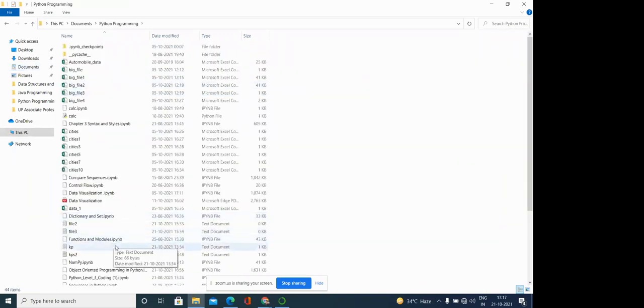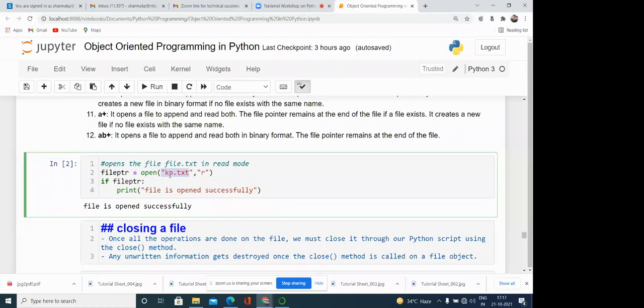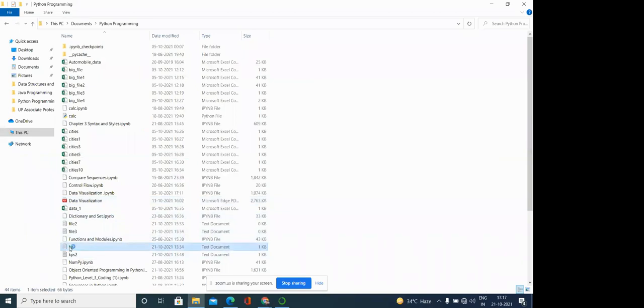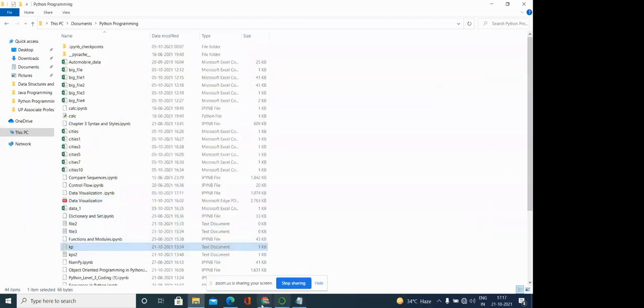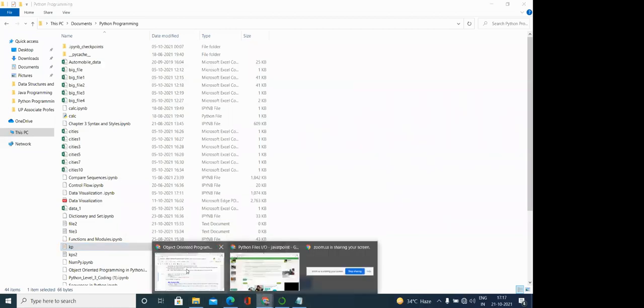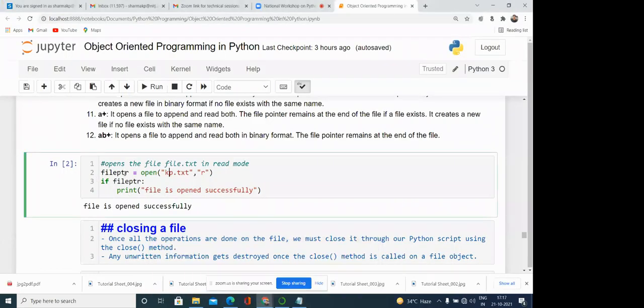So here you can see I have written kp.txt over here. Okay, so this is the file kp.txt. This is a text file. So what this code is doing, basically, file ptr is an object, which is a file pointer pointing to the file opened, kp.txt.